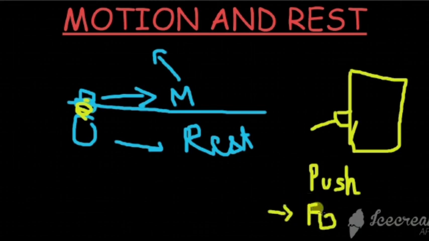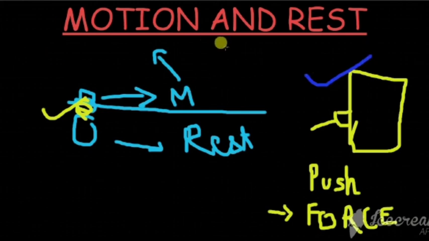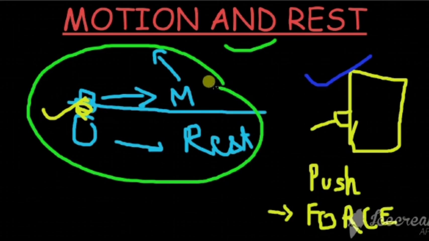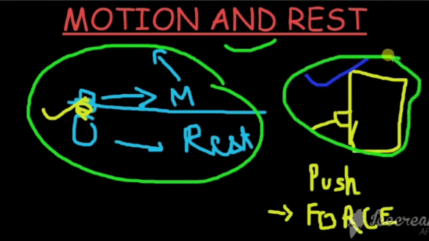So I have written force here. Now this video has actually ended. We discussed kinetic energy production, all about forces, and all about motion and rest.